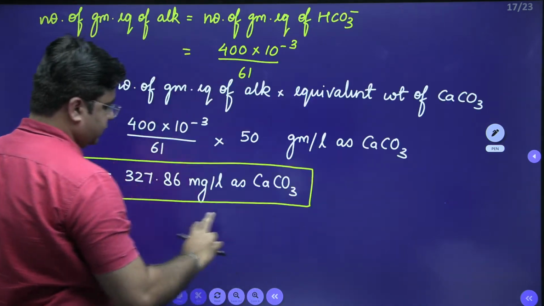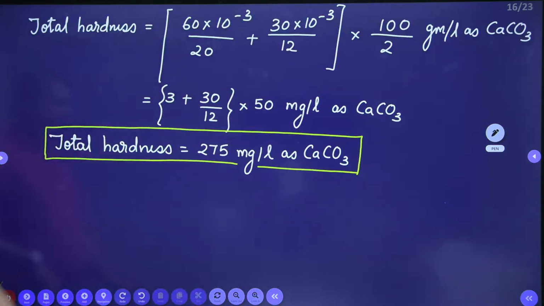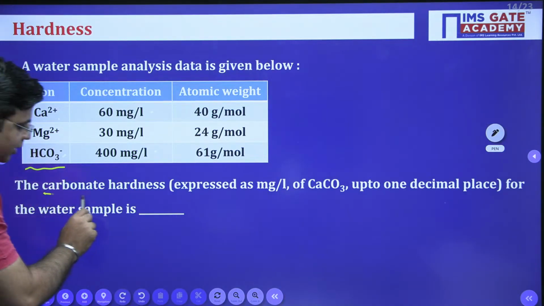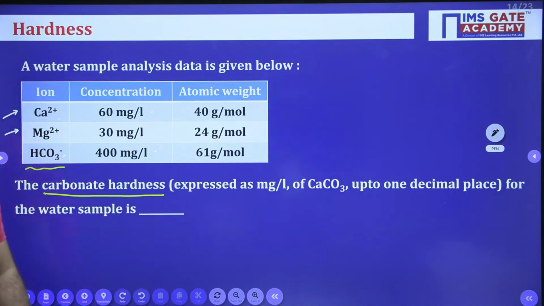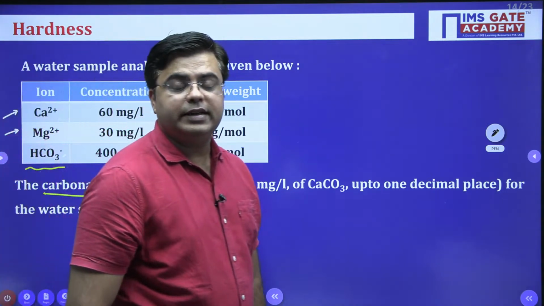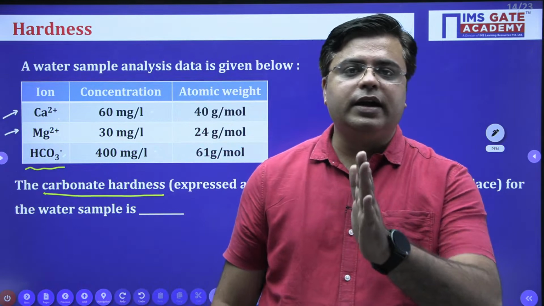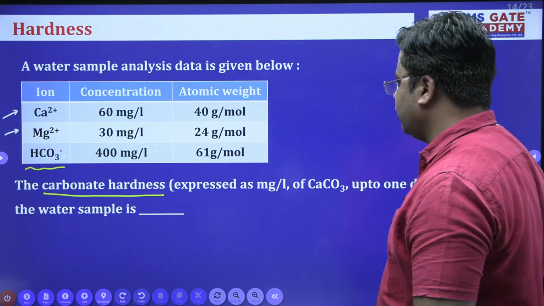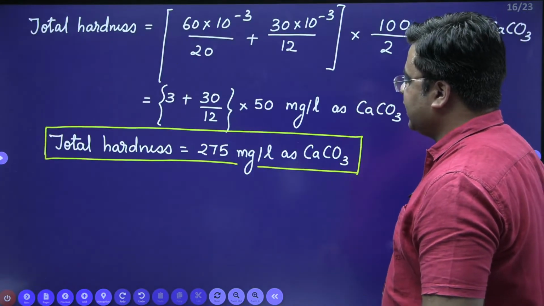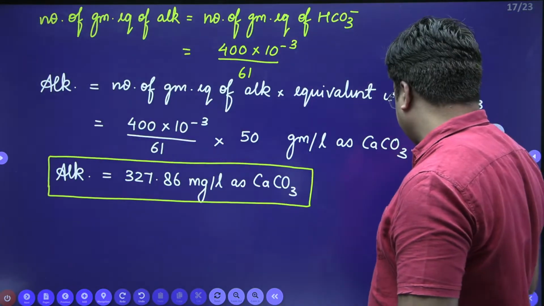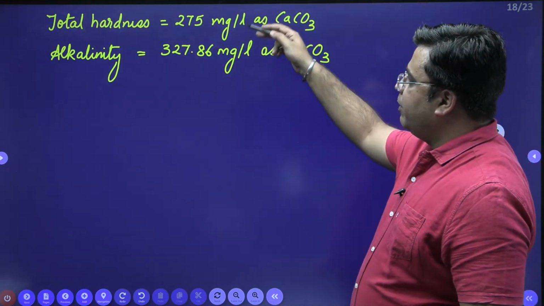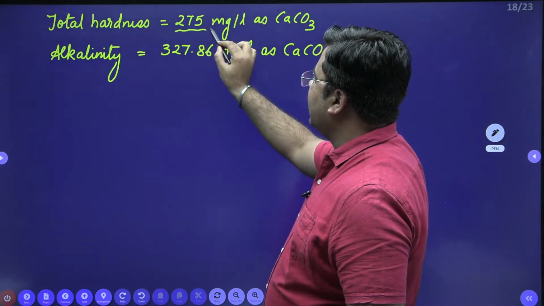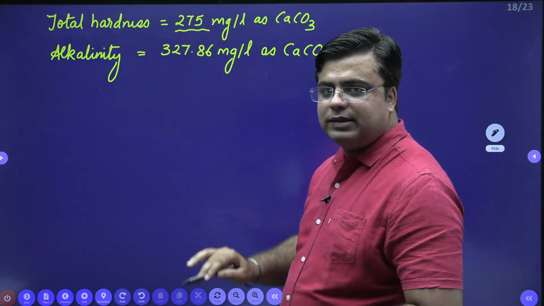So let me check this once again. This is 275, this is 327.86. Now in the question you are asked to calculate the carbonate hardness of the water sample. We have already seen a relation that carbonate hardness is equal to the minimum of total hardness and alkalinity. So the only thing you need to do is compare total hardness and alkalinity, and it is clearly visible that total hardness is less.